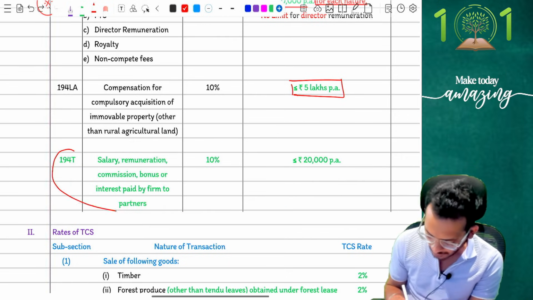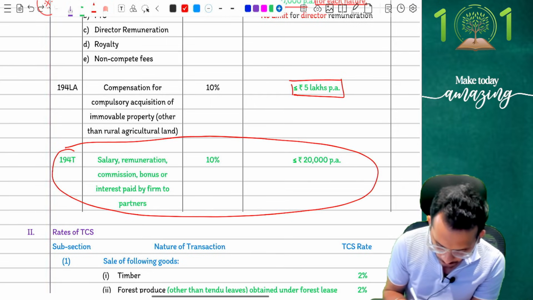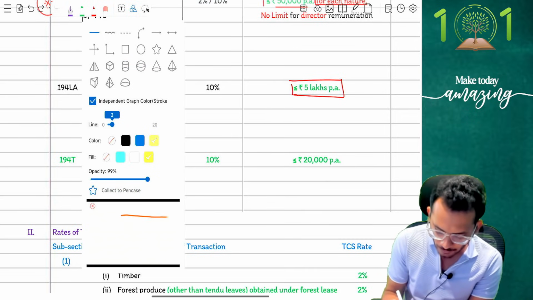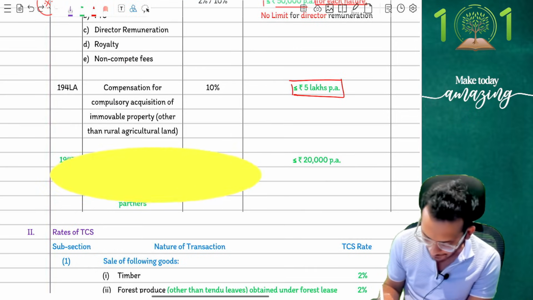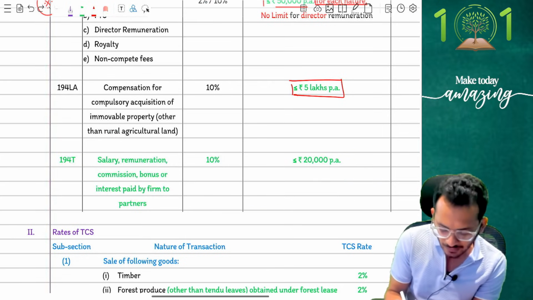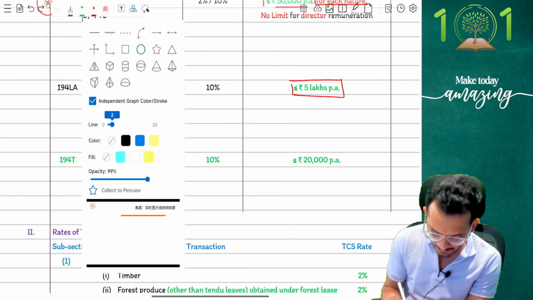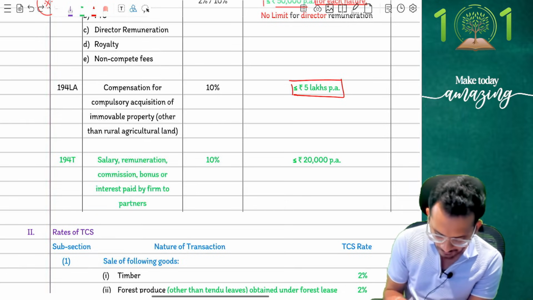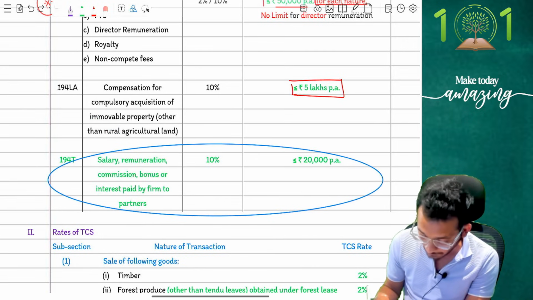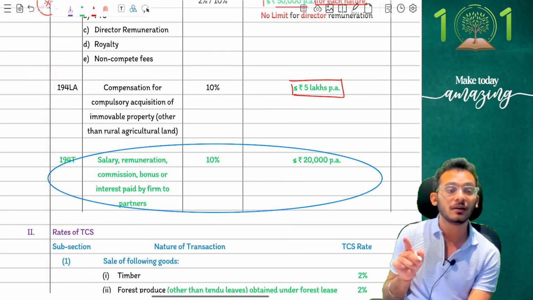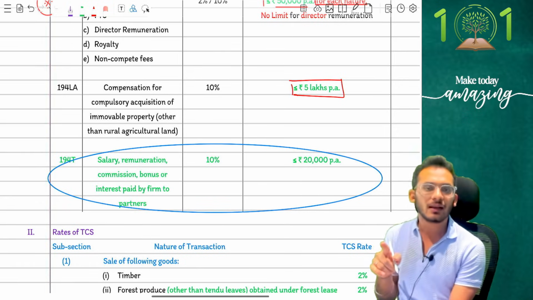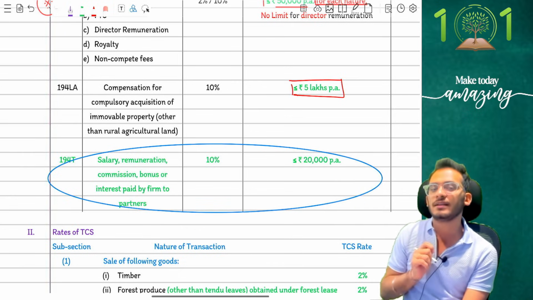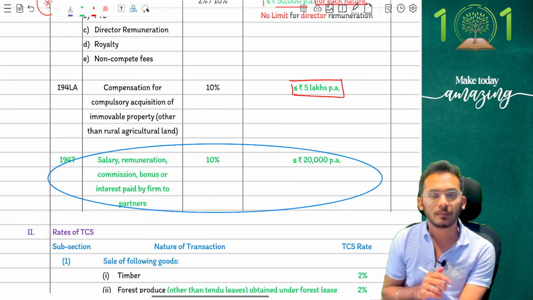Last and the most important is your amendment of the current year, something which was introduced in Finance Act 2024 but was notified only from the current year. So you are expecting a question on this. This basically says that payments between a partner and a partnership firm, which were earlier not liable for TDS, will now be liable for TDS under 194T at the rate of 10%, with a threshold limit of 20,000 rupees.